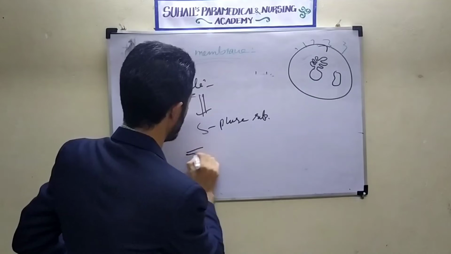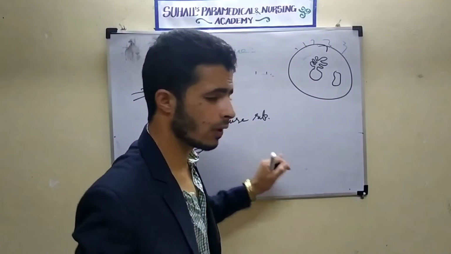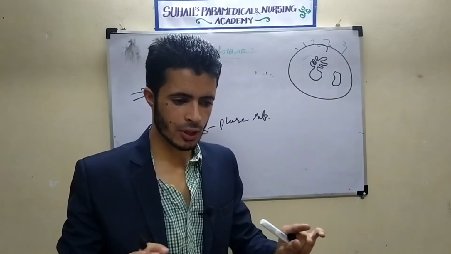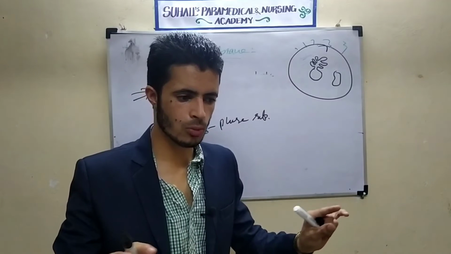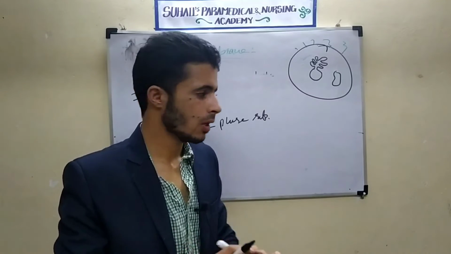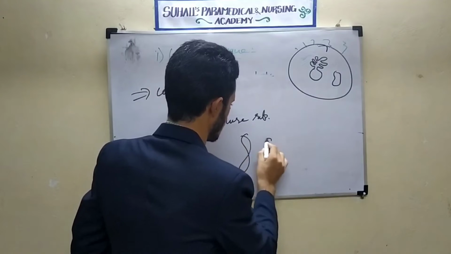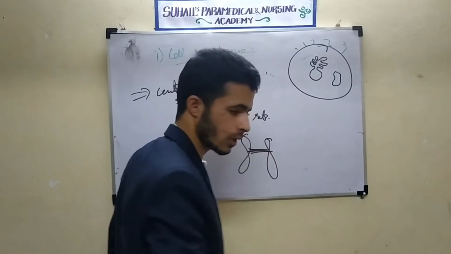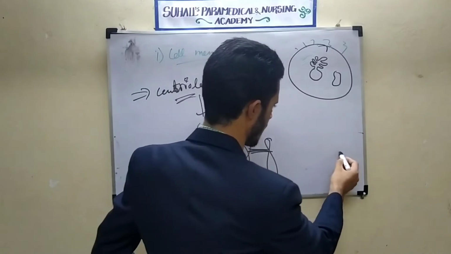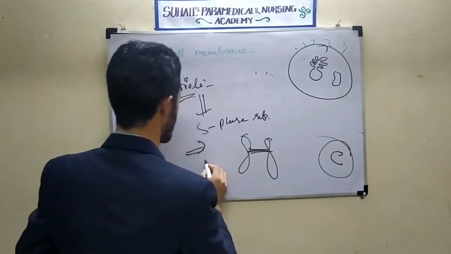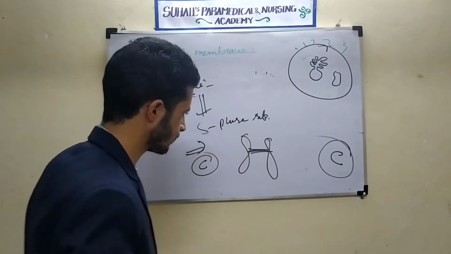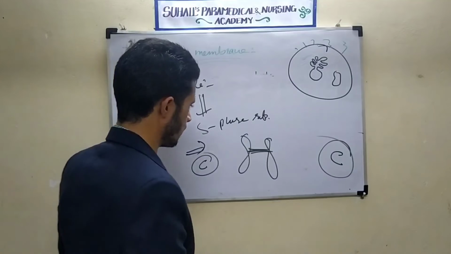Actually, the centriole is required for separation of the DNA, for separation of the chromosomes. This is one chromosome, this is another, joined to each other. One centriole will come to one side, another centriole to the other side.